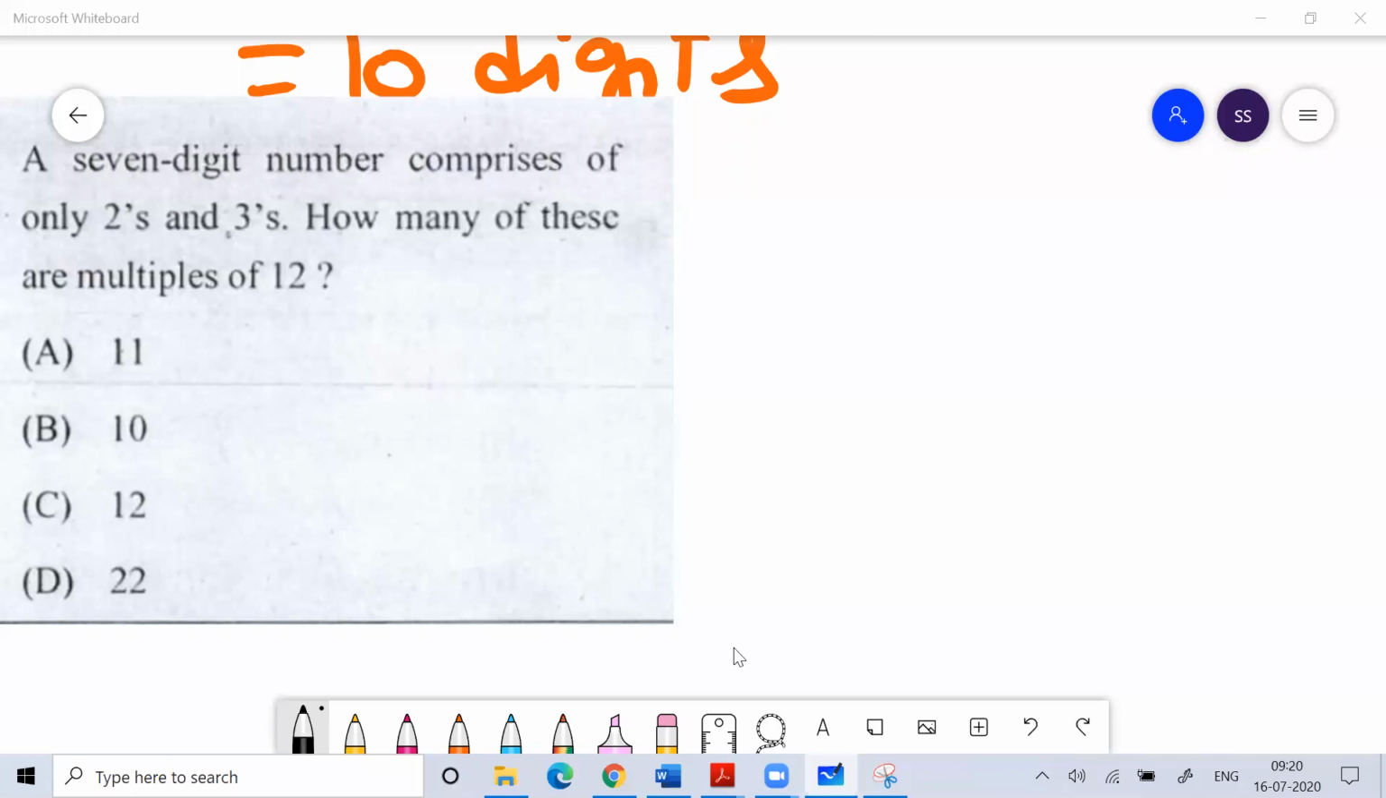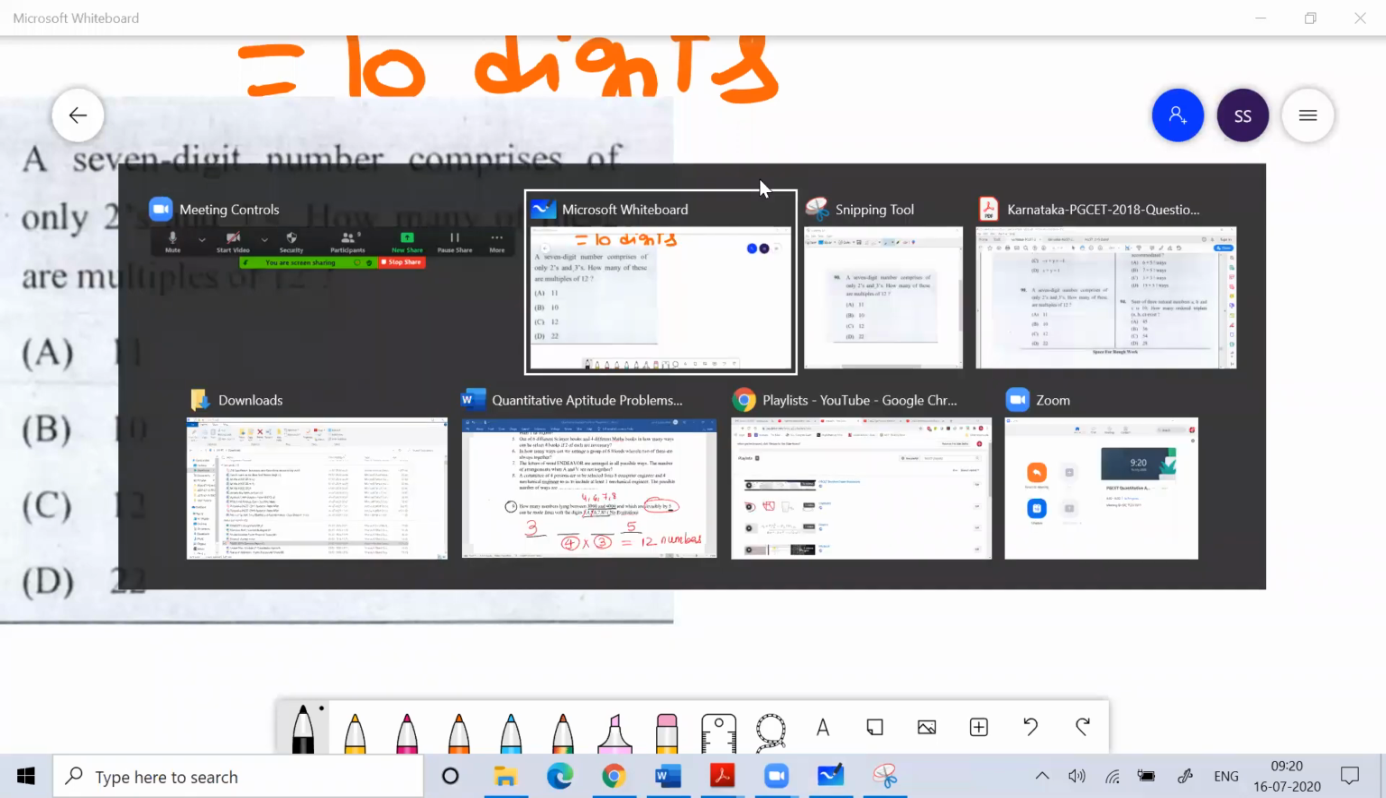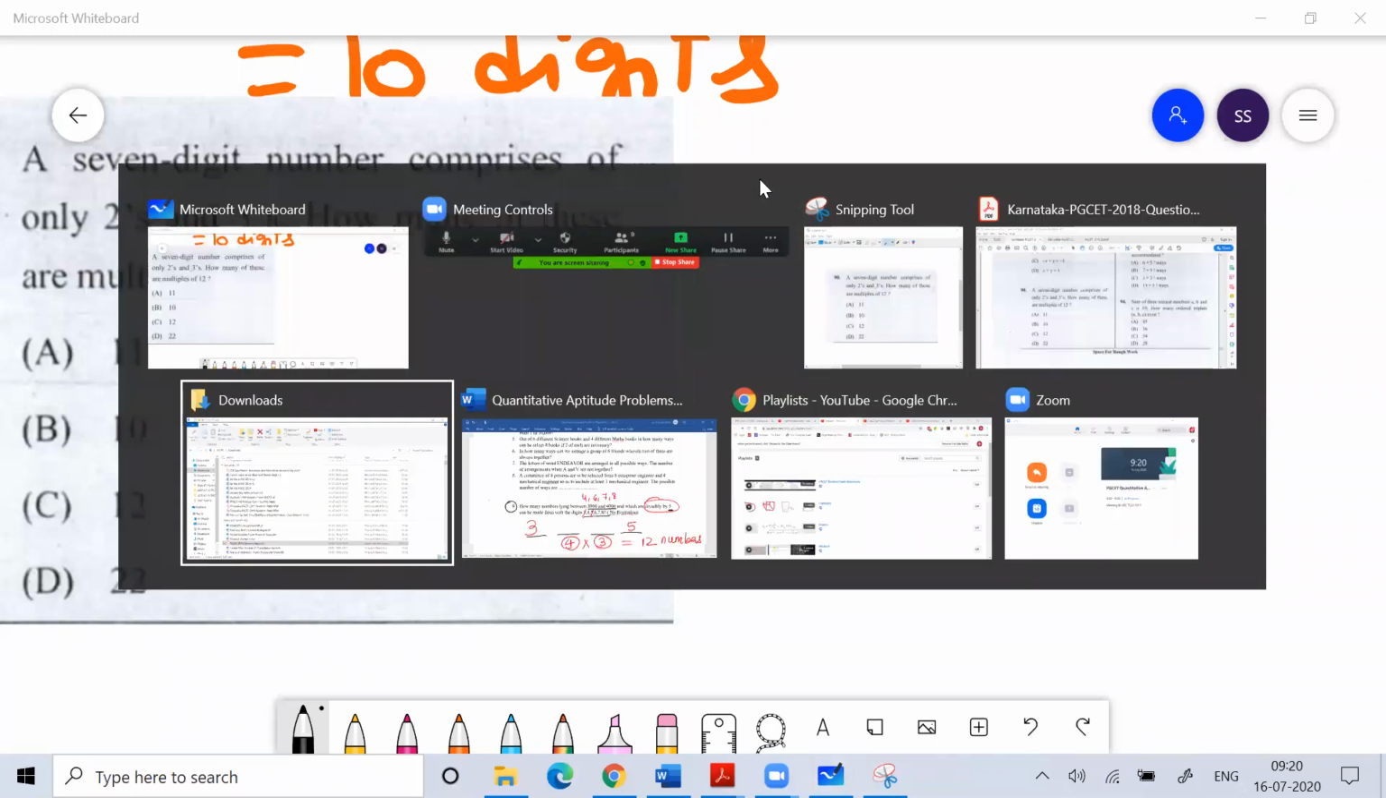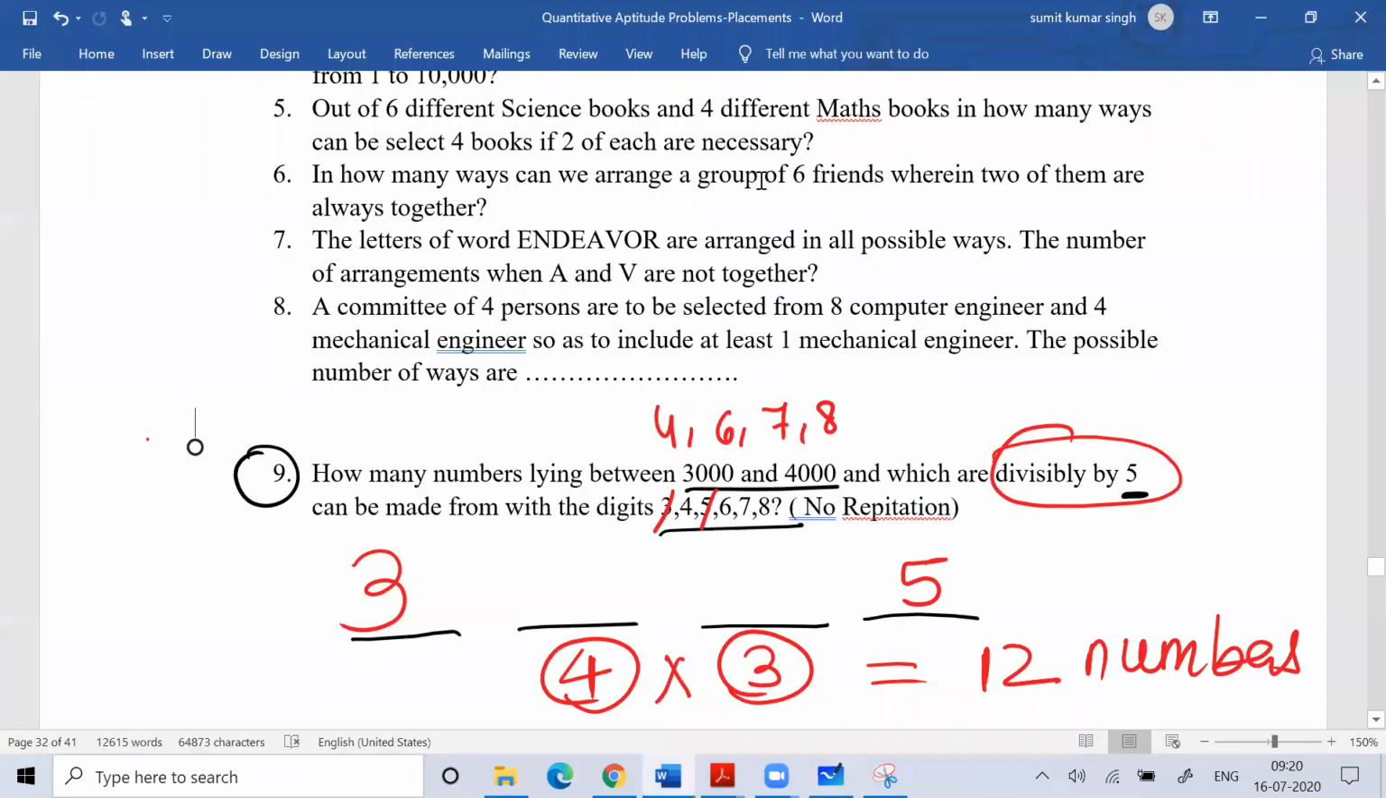Yeah, Reshma, you are correct. If repetition is allowed, then you can take all the 6 digits, no? Total 3, 4, 5, 6, 7, 8, 6 digits are there. So that would be 6 into 6, not 4 into 4, because then 3 and 5 also can come in these places.